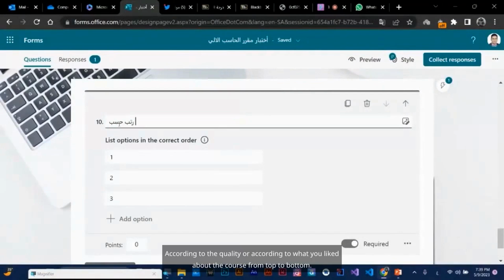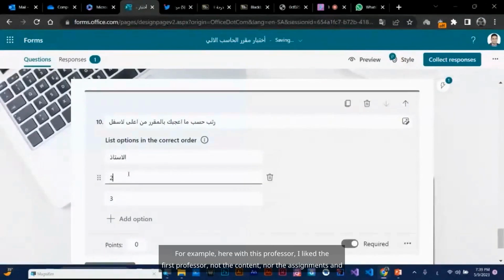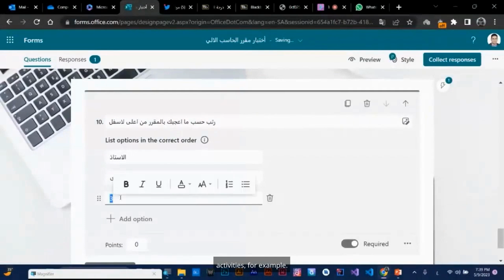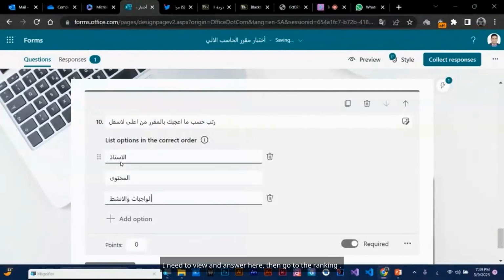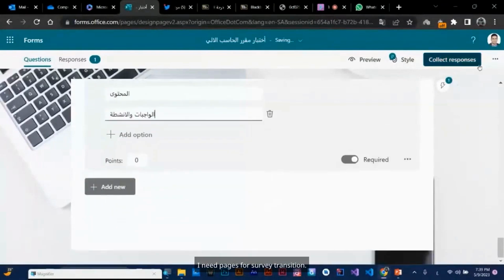According to the quality, or according to what you liked about the course, from top to bottom. For example, I like the first professor, then the content, then the assignments and activities. I need to view and answer here, then go to the ranking. Answer on page 2 to move to page 3. I need pages for survey transition.